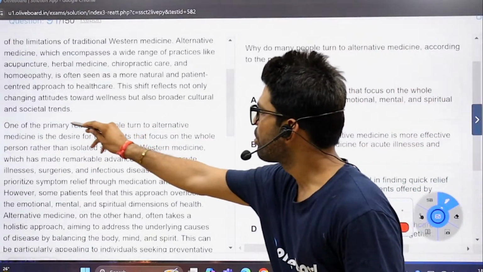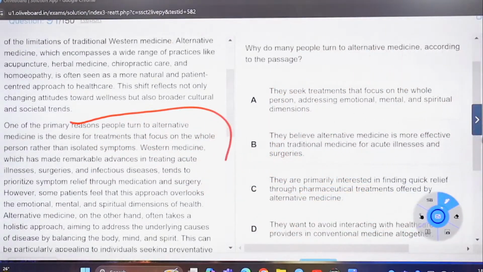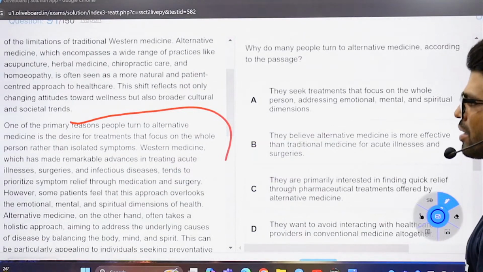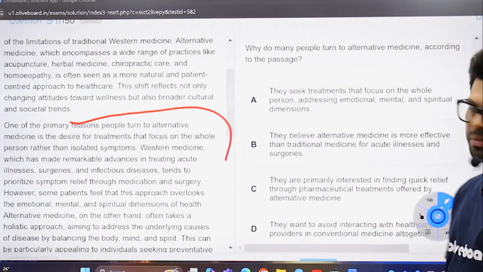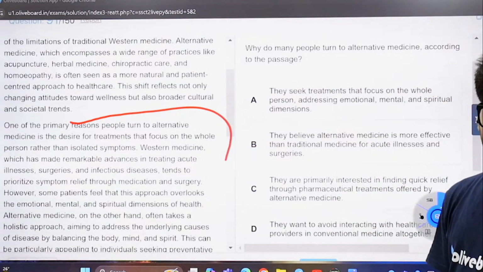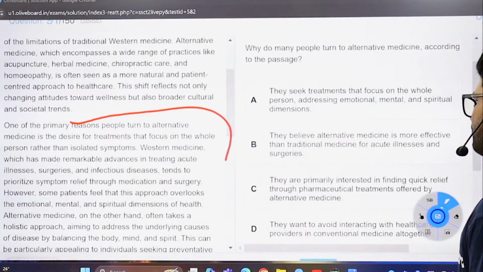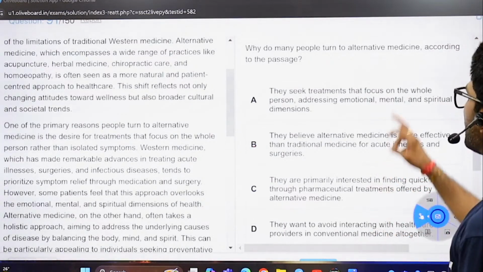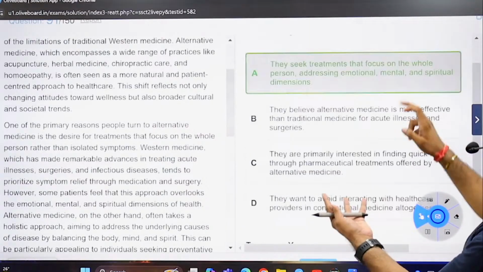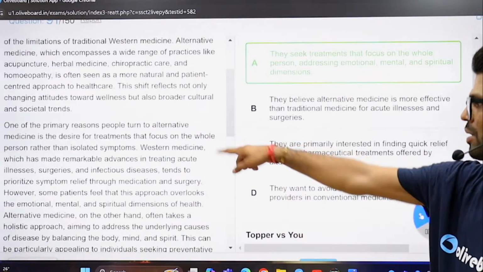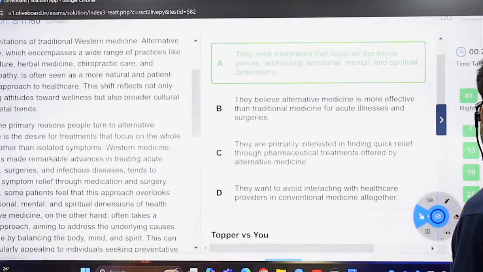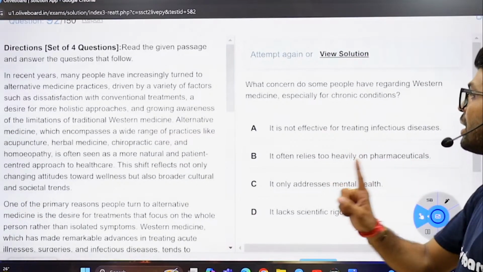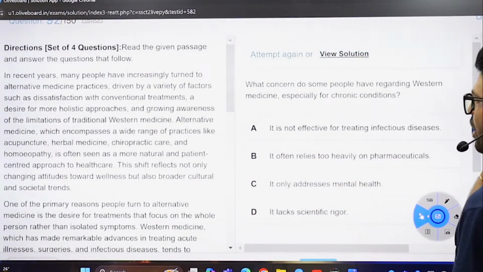One of the primary reasons people turn to alternative medicine is the desire for treatments that focus on the whole person rather than this or that. So just one option talking about the same. They focus on the whole person. I got this one wrong. The only one wrong I got.